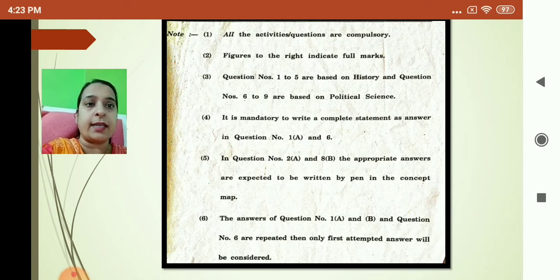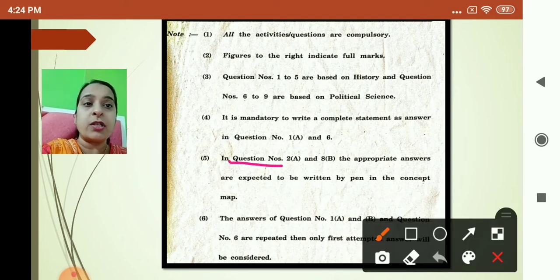Okay, next. In question numbers 2A and 8B, the appropriate answers are expected to be written by pen in the concept map. Now children, this is very important. Question numbers 2A and 8B are concept maps, or it could be any timeline or complete the table.